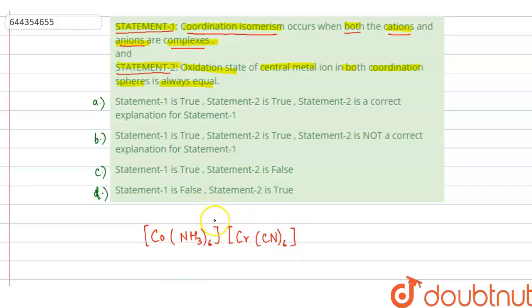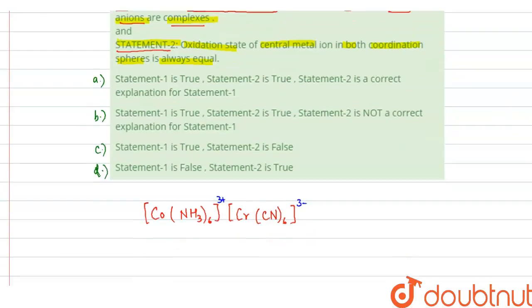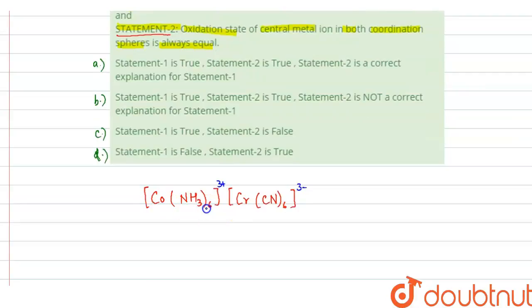So in this coordination complex, we have two coordination spheres. In the first coordination sphere there will be 3 positive charge, and in the second coordination sphere there will be 3 negative charge, right? So first is cation and second is anion.